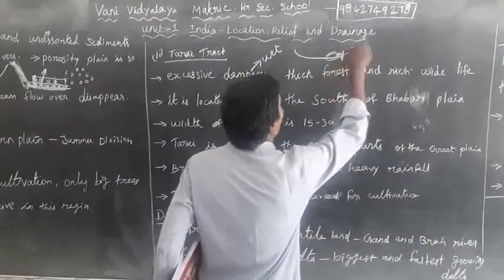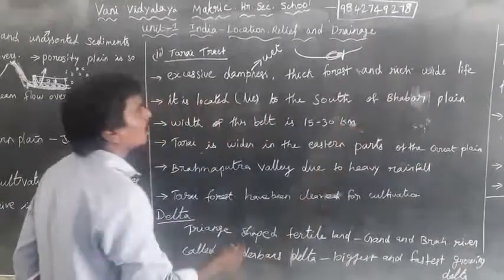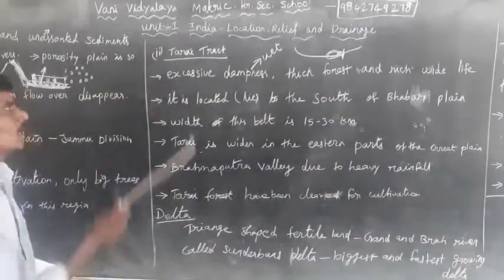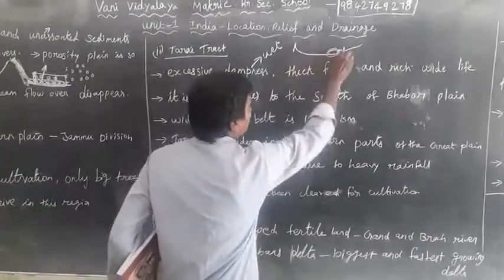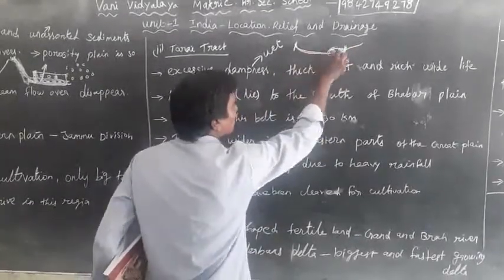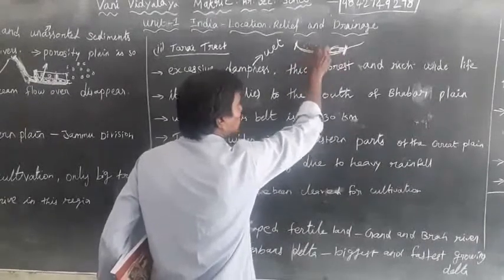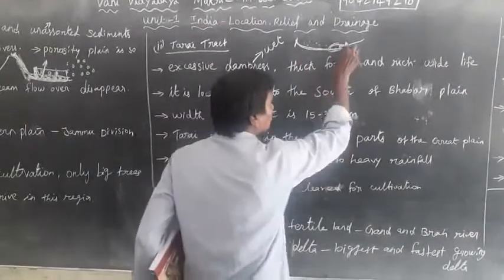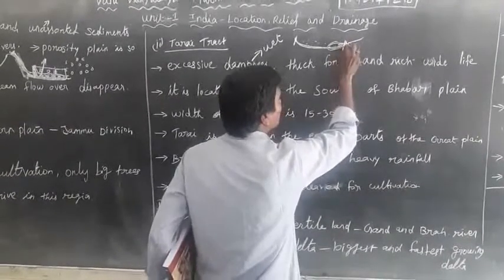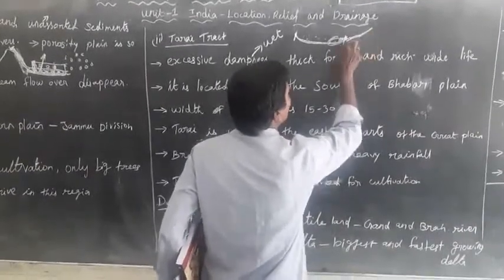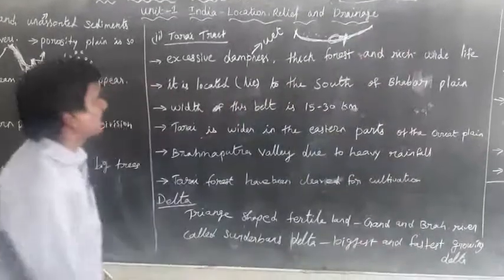After the porous sand ends, the small streams appear again. That area is called the Terai tract.